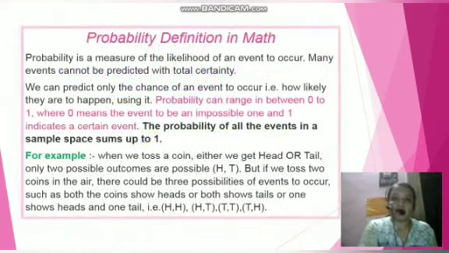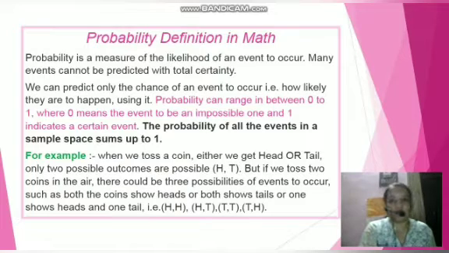Let's see the proper definitions given in different books of mathematics. Probability is a measure of the likelihood of an event to occur. Many events cannot be predicted with total certainty. We can predict only the chance of an event to occur, which is called probability, using it to say how likely they are to happen.